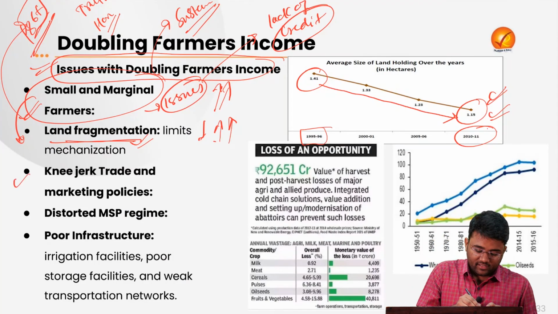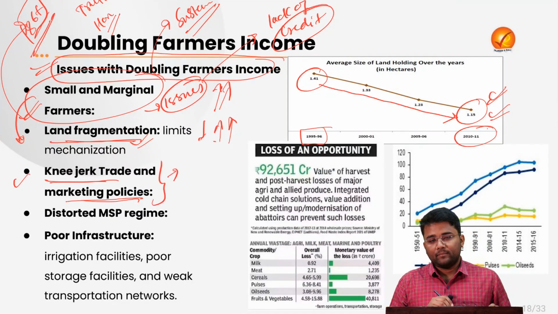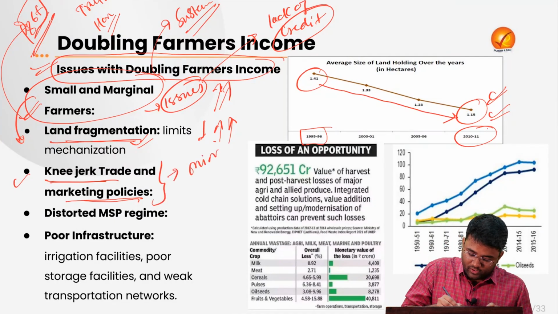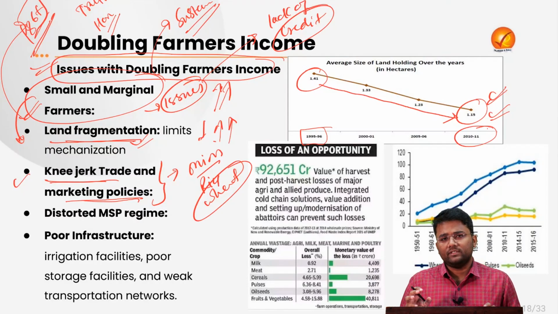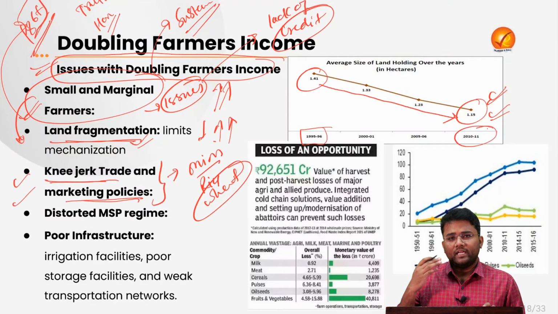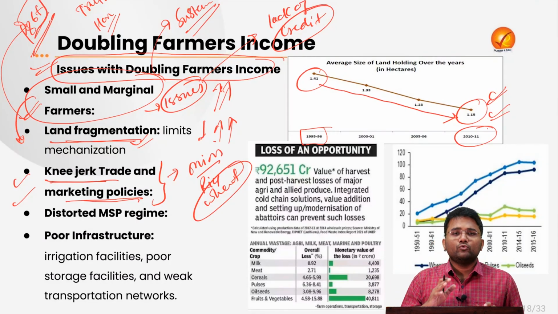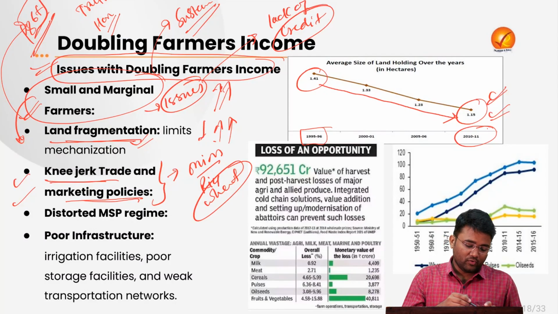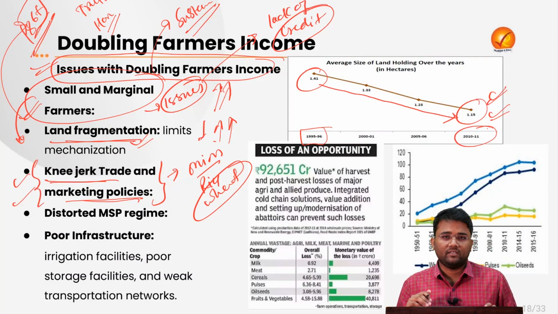Next is knee-jerk trade and marketing policies. For example, the export bans on onions, rice and wheat in the last year. The government did not follow uniform policies regarding export bans or imports of various food articles from different parts of the world. When there are no uniform policies, it affects the remuneration and profitability of farmers.